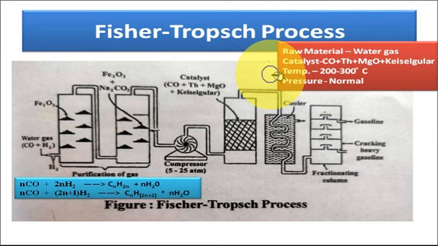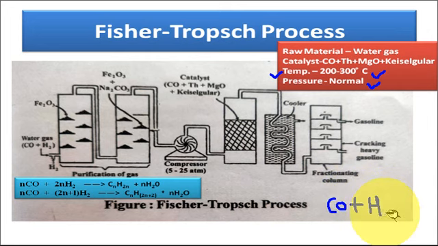The temperature maintained in the Fischer-Tropsch process is 200 to 300 degrees centigrade and the pressure is normal atmospheric pressure. So basically, the raw material used to synthesize petrol in the Fischer-Tropsch process is water gas, which is a mixture of carbon monoxide and hydrogen. Some excess hydrogen may be passed through this water gas to synthesize the petrol.